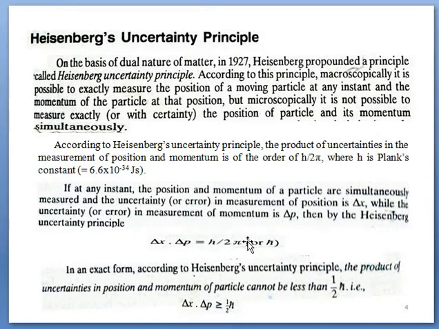H upon 2 pi is equal to h bar. This is given by Heisenberg. But in exact form, it is said that the product of these two uncertainties must not be less than h bar by 2.